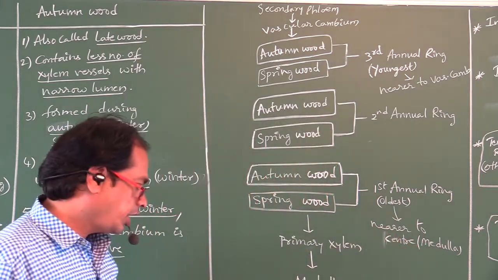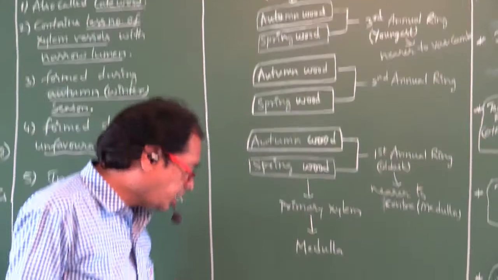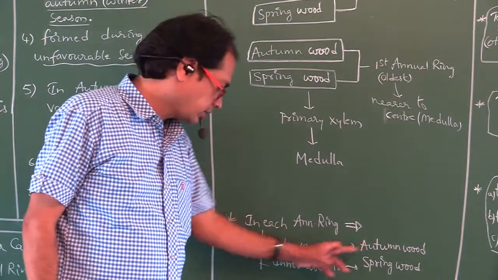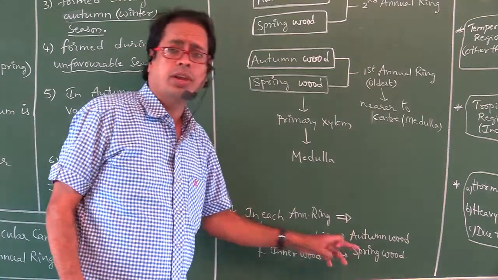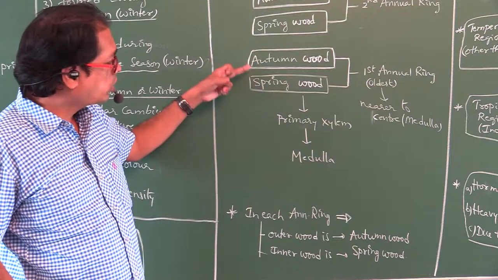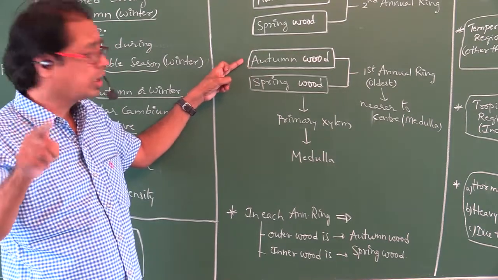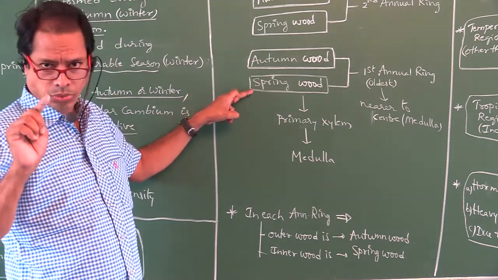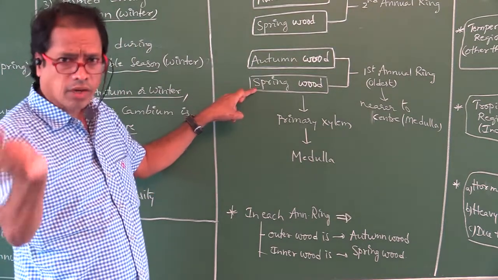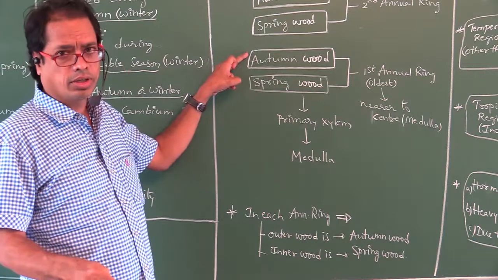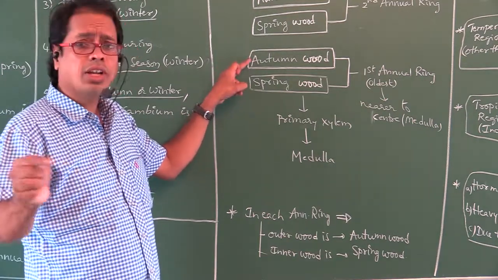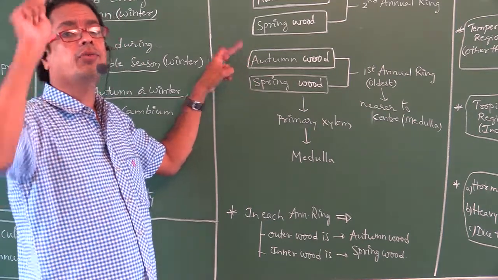Right. In each annual ring, outer wood is autumn wood, inner wood is spring wood. Very, very important point. First formed wood is spring wood, later formed wood is autumn wood. That's why the spring wood is also called early wood. Autumn wood is also called late wood.